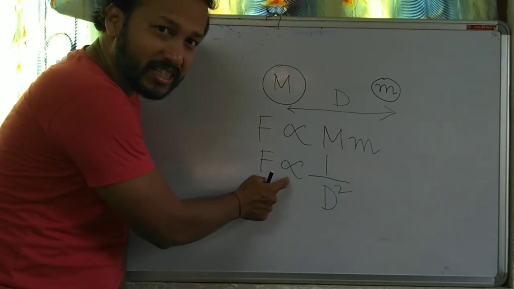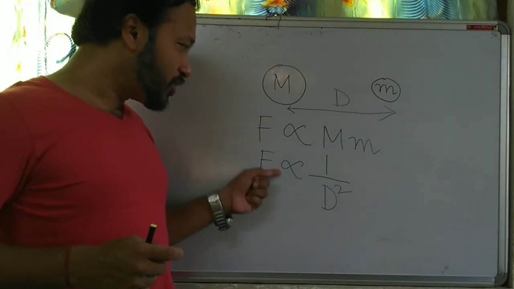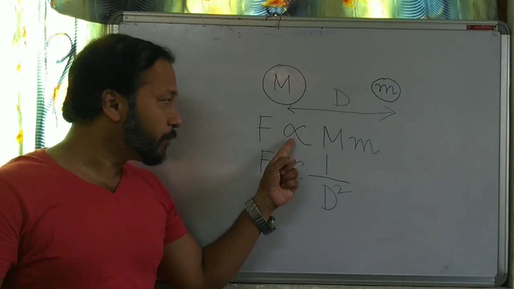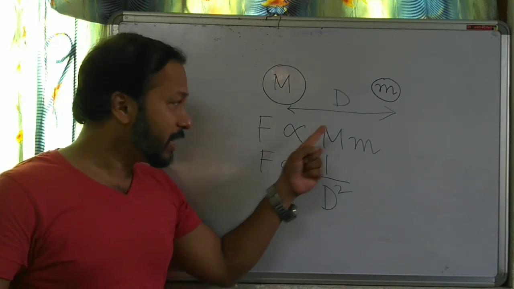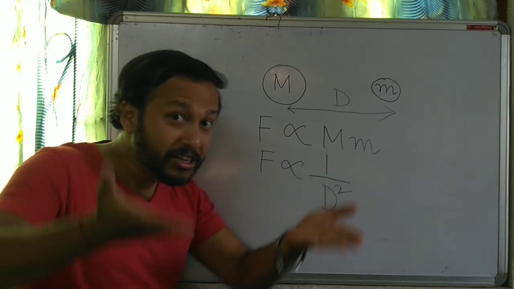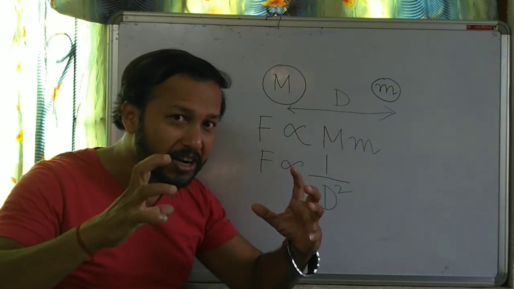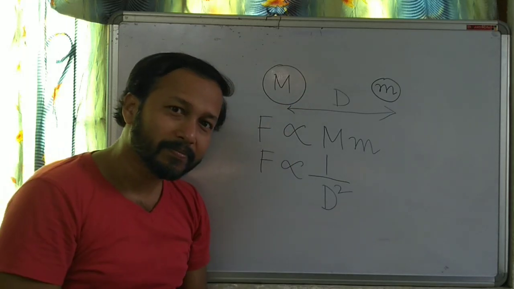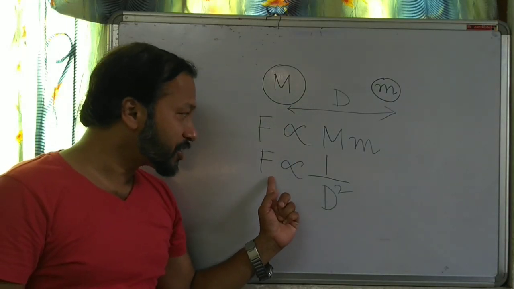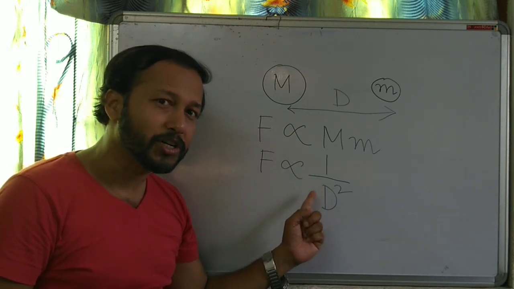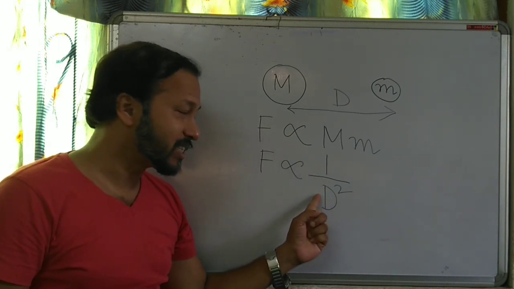This is inversely. What is the meaning of these two? Here Newton said it's directly proportional. Directly proportional means if masses are increasing, then the force of attraction will also increase. Got it? Here he said the force of attraction is inversely proportional to the distance.